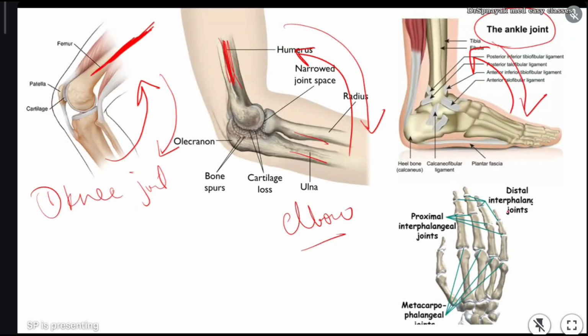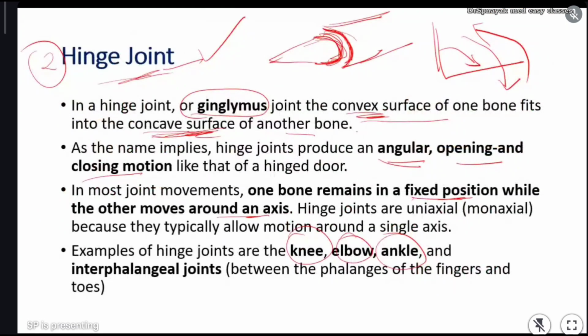And we have certain joints in the interphalanges. We have phalanges, right? Phalanges means the joints in the fingers, they are phalanges. These fingers also move in one direction. Okay, we can close the fingers and we can open. It will close in one direction, then open. Okay, so the joints which show angular movement are called hinge joints. In that, knee joints are the best example, elbow joints, ankle joints, and interphalangeal joints. Okay, understood about hinge joint.